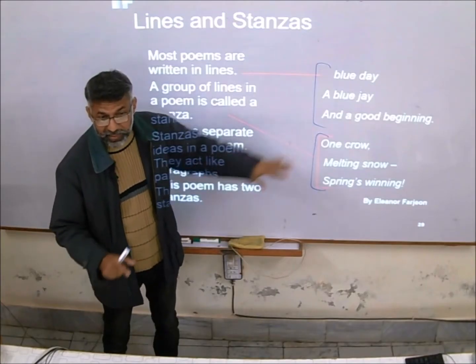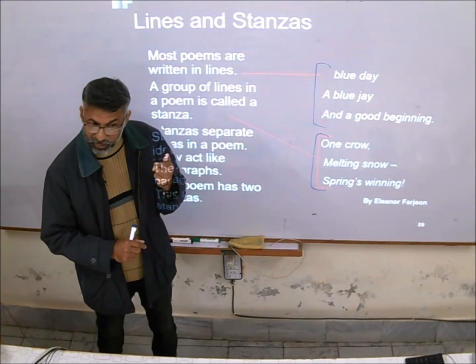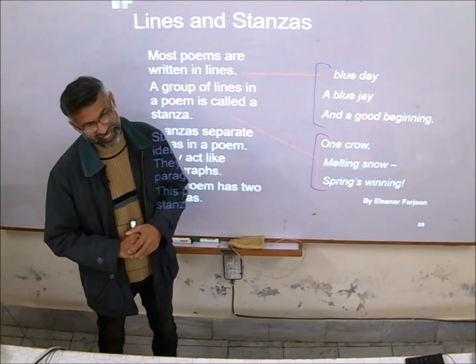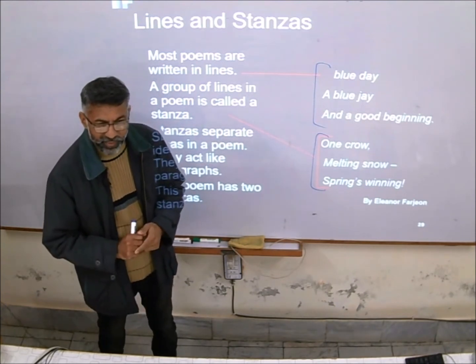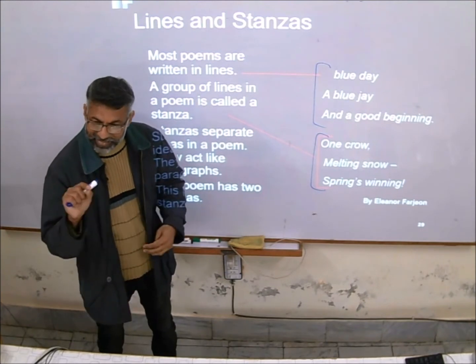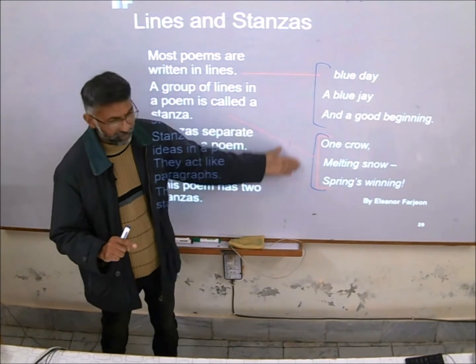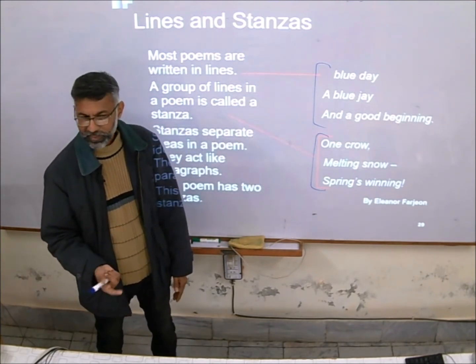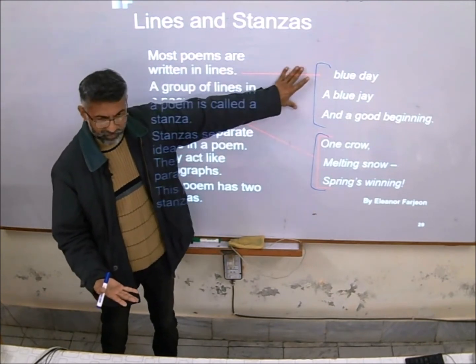How many stanzas are there in this poem? There are 2 stanzas. How many lines are there? 6 lines. How many lines are there in each stanza? There are 3 lines in each stanza. This is a form. This is one of the forms of poetry. Clear?